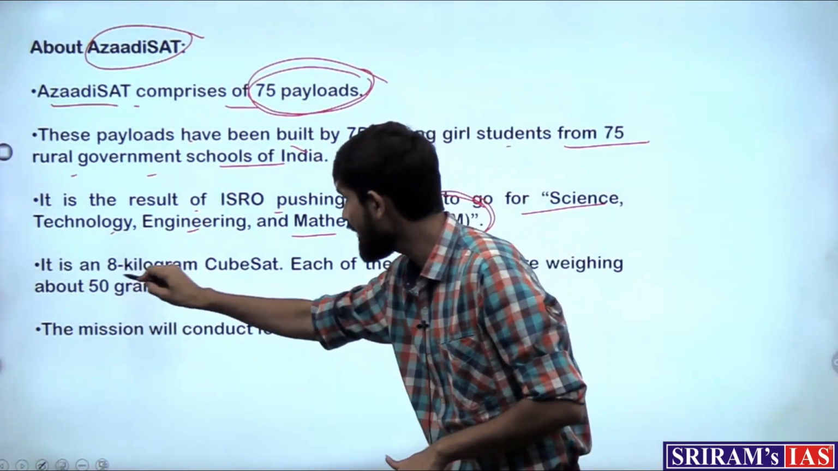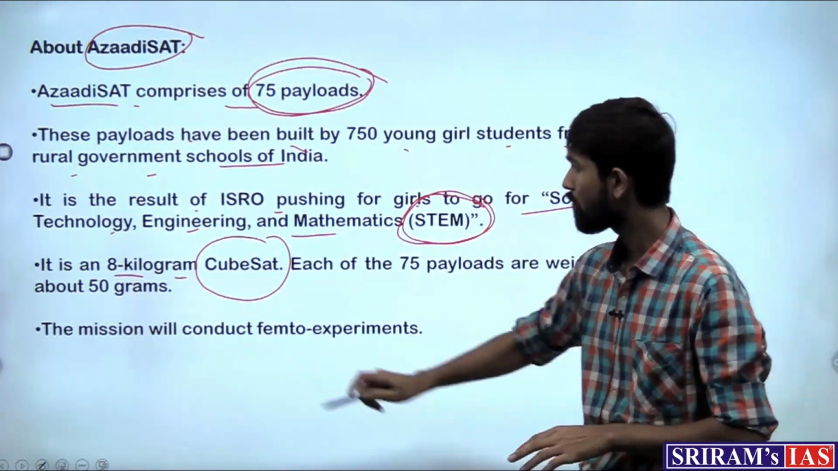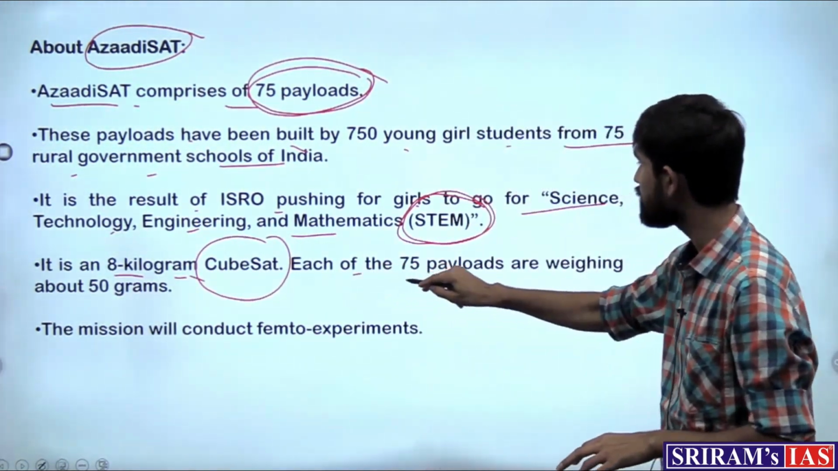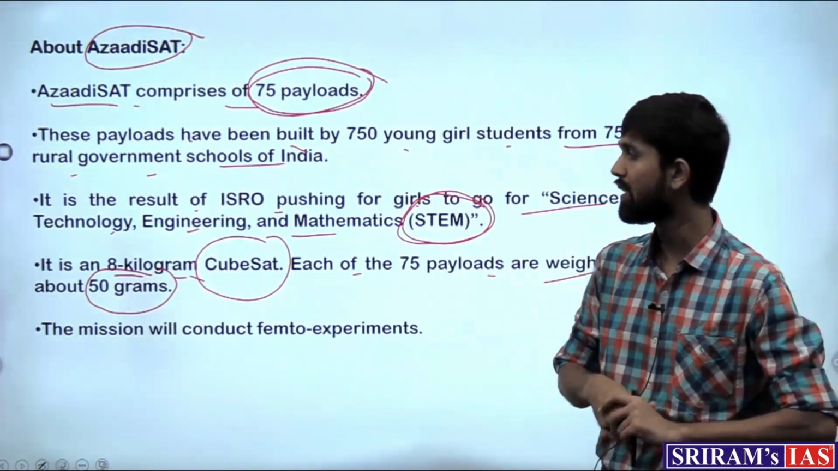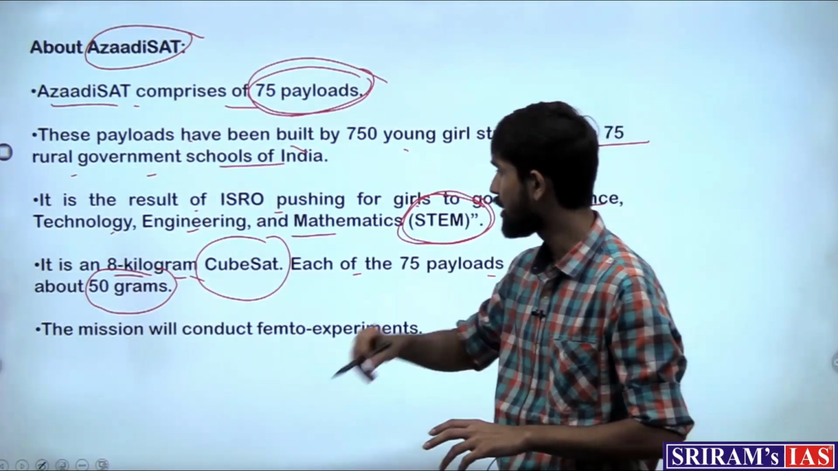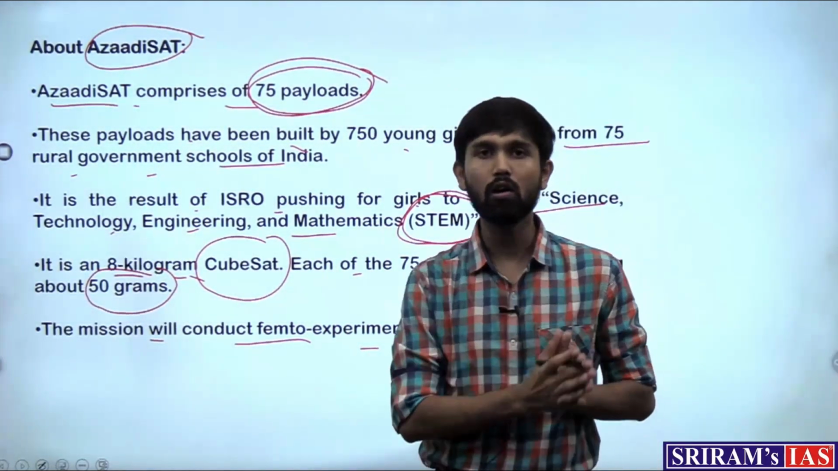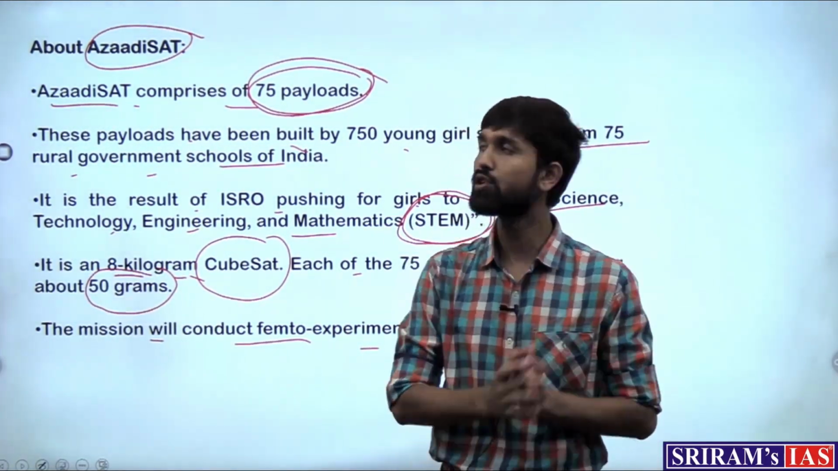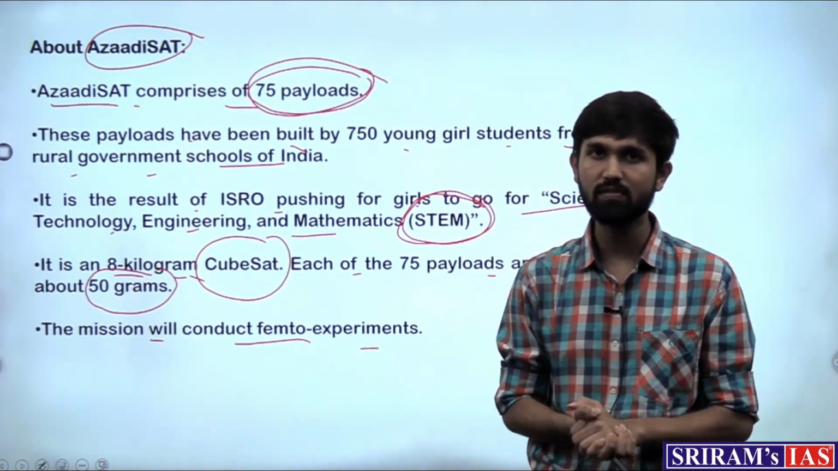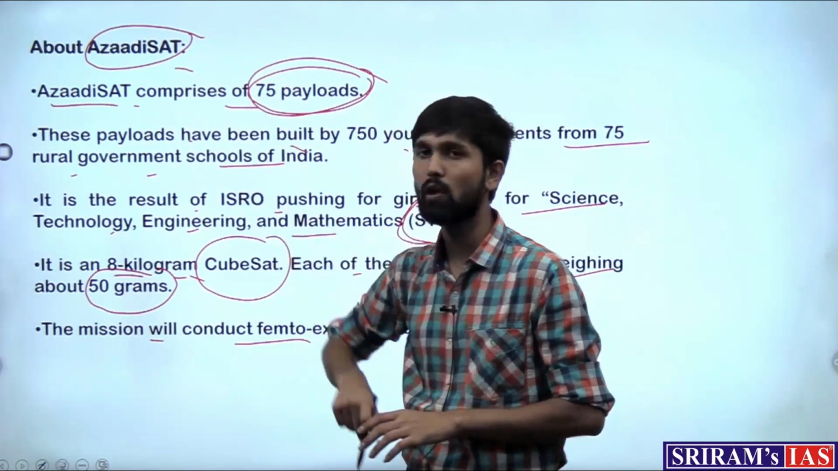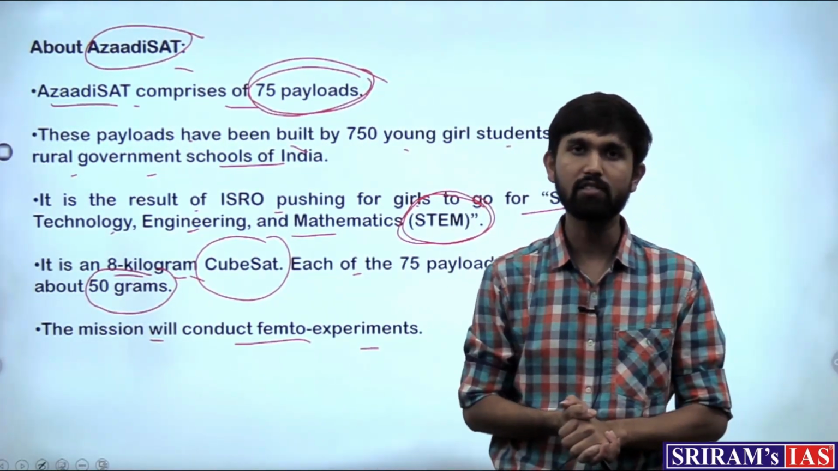So what is it? It is an 8 kilogram cube satellite, which would mean that it would be in the shape of a cube weighing 8 kilograms, and each of the 75 payloads weighs about 50 grams. That would totally make the 8 kg satellite, and it will conduct femto experiments, right? So there are certain components in this Azadi satellite which would perform various functions. Even this satellite was there for the launch, and since the failure has been there, it would be launched again in some other mission now.